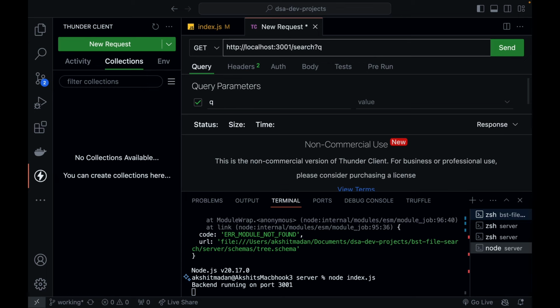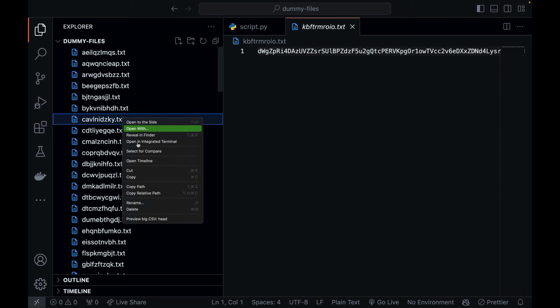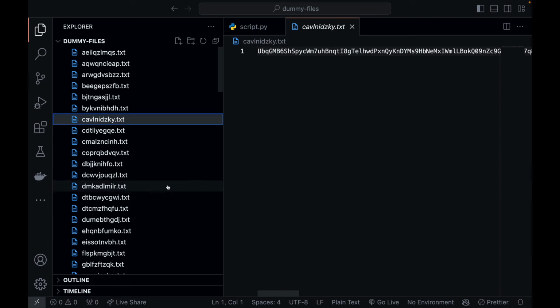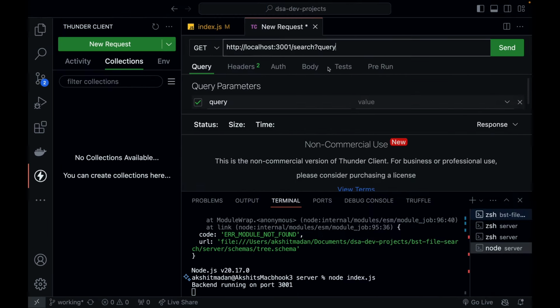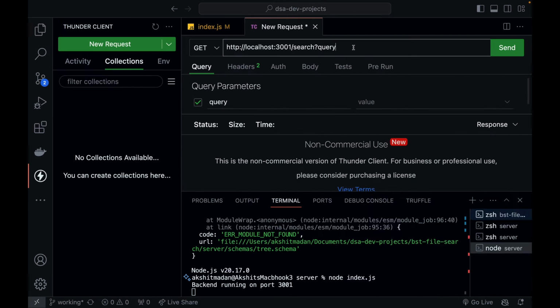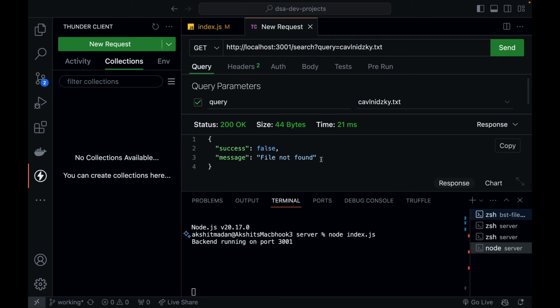So in my query, let's try to search whether this file exists in my binary search tree or not. So I'm just going to copy the file name. So I'll just go and click on rename, copy, and I'll go over here, query is equal to this .txt. I'm just trying to search whether this file exists in my binary search tree or not. Okay, so let's see what we get. So if I hit it, you can see file not found. Of course, file is not there, right?